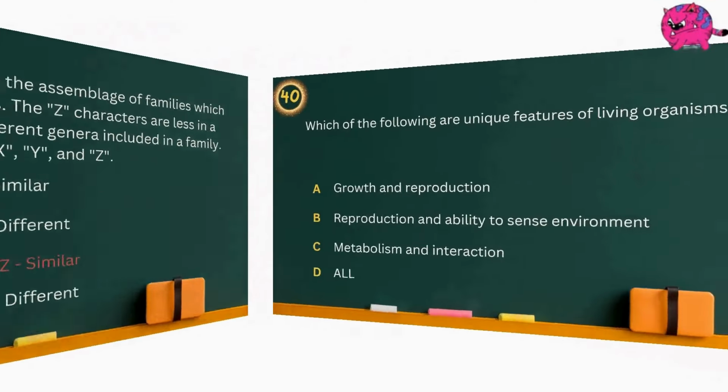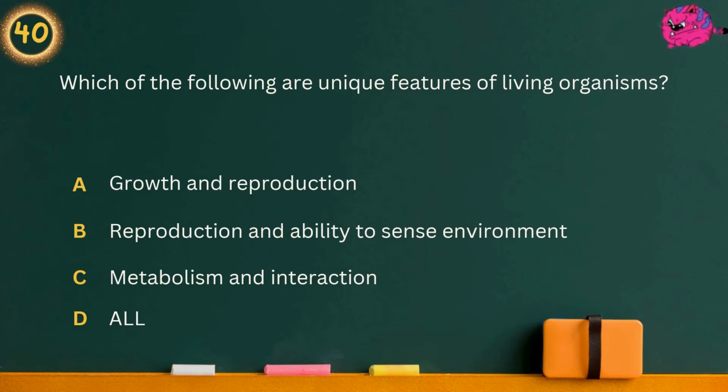Question 40. Which of the following are unique features of living organisms? Option A, growth and reproduction. Option B, reproduction and ability to sense environment. Option C, metabolism and interaction. Option D, all. Answer is all.